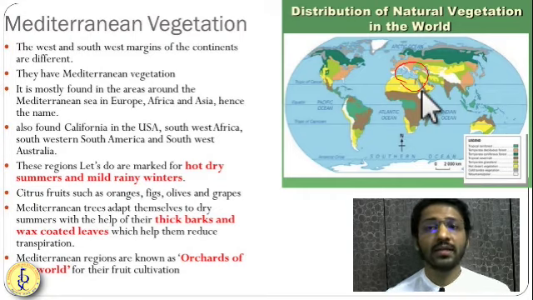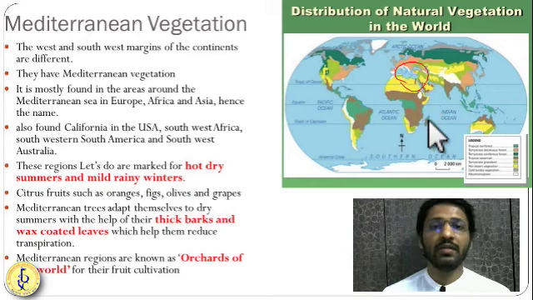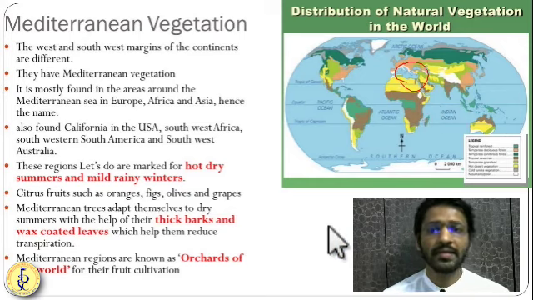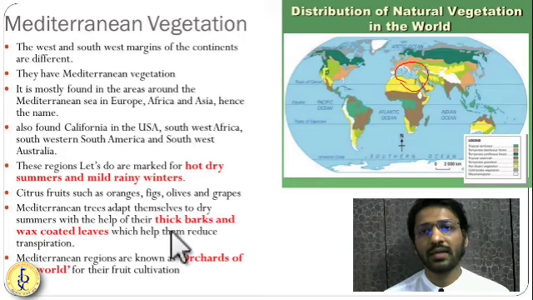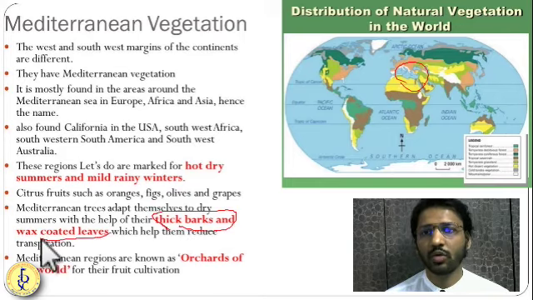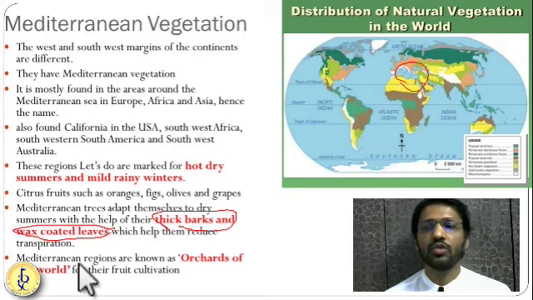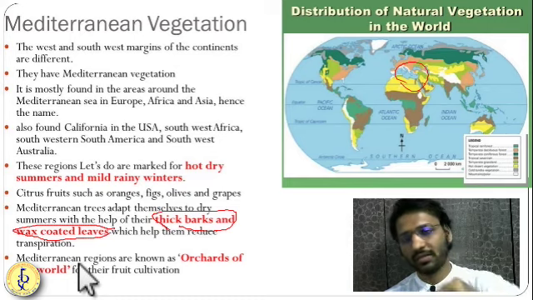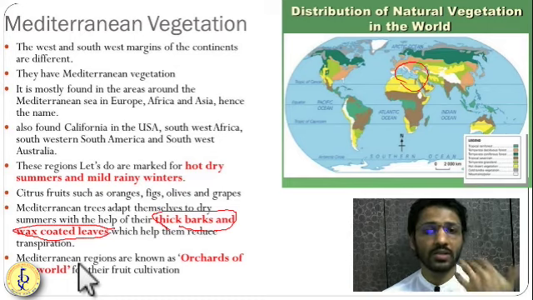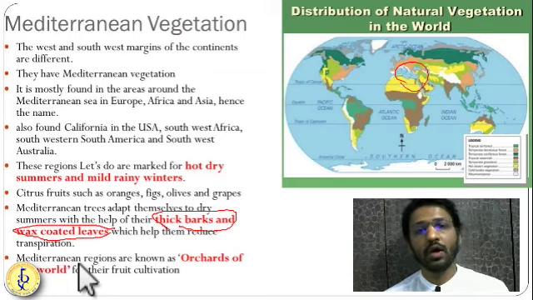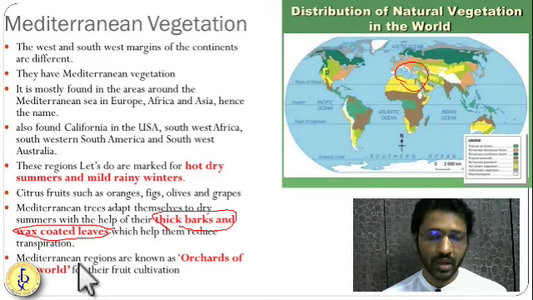Because of this unique type of climate, to bear these very hot summers, the trees over here develop thick barks and wax coated leaves. Since the leaves are coated by wax, they don't do much transpiration in the months of summer. So they survive in the summer. They don't lose the water in the months of summer. Wax coated leaves and thick bark.